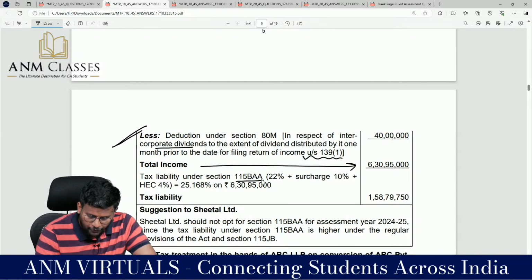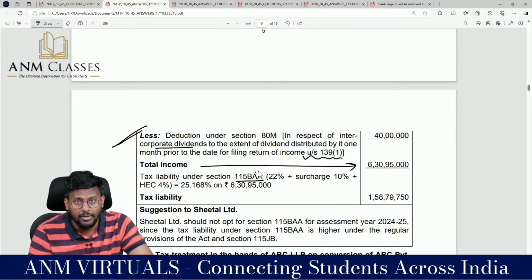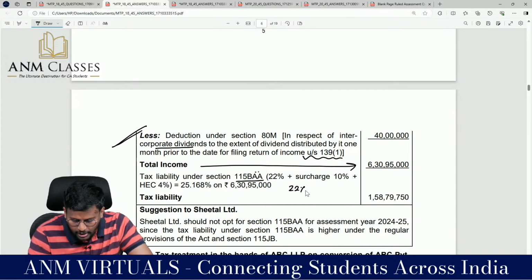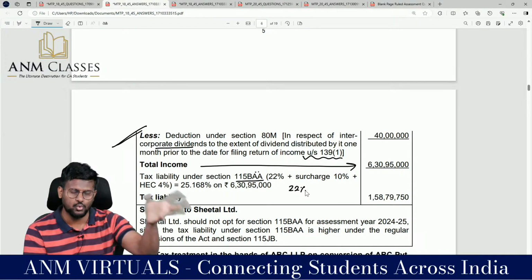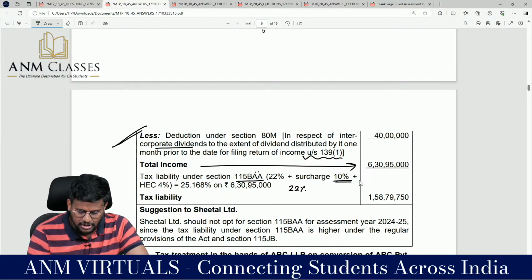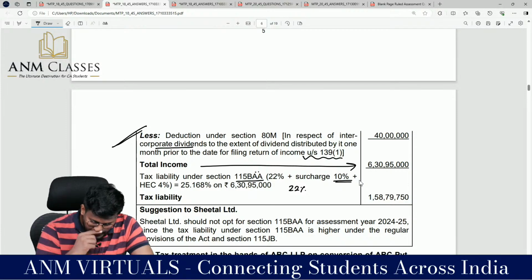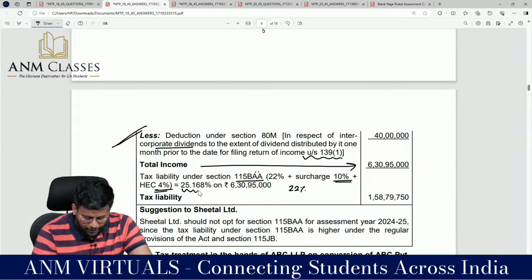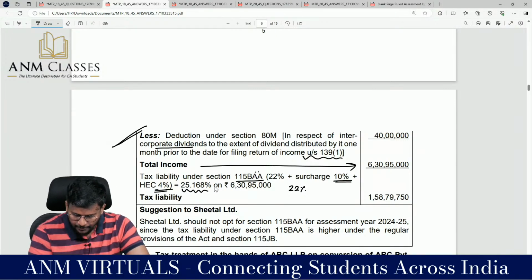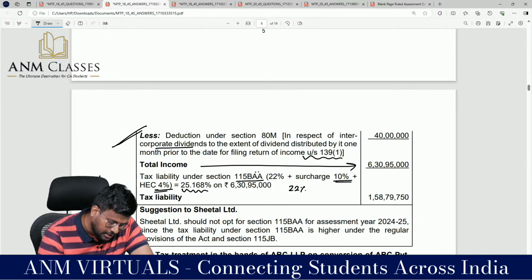On that, 115BAA, how many A's? 2 A's, so 22%, 2 letters are there. So 22% plus mandatory surcharge of 10%, health and education cess of 4%, 25.168% flat. Sir, once you travel through the 115BAA route, the provisions of 115JB will not be applicable.